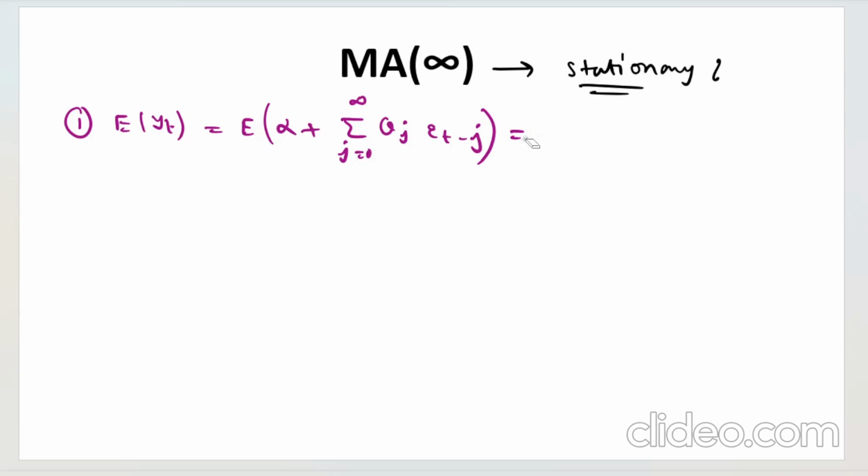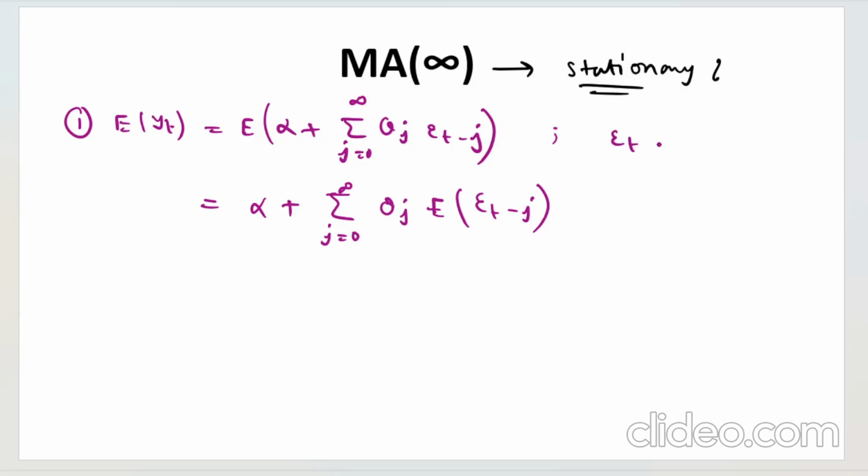Now if you take expectation, the expected value of alpha is simply alpha. Then for the sum over j from 0 to infinity, theta j is a scalar, so the expectation will not be on that. The expectation will be on epsilon t minus j, because we know the distribution of the epsilon t's.